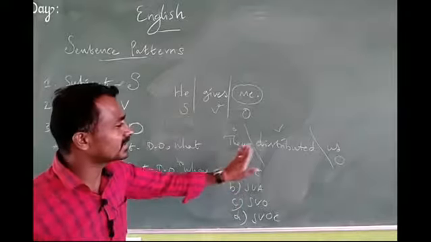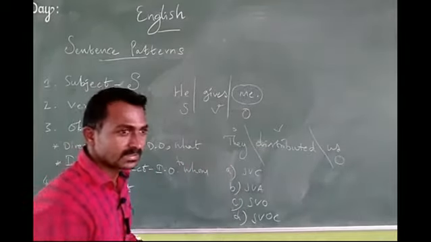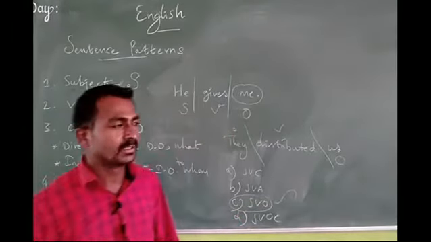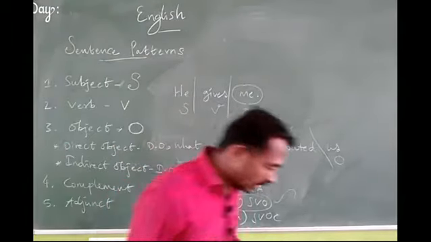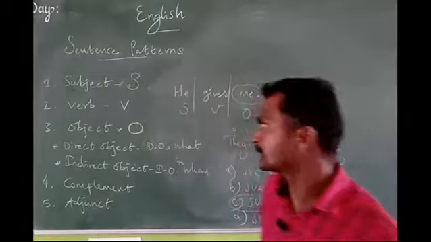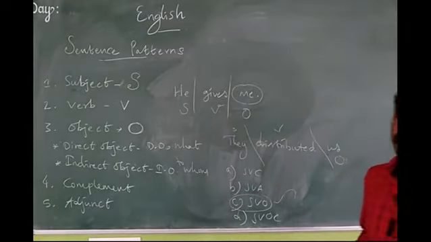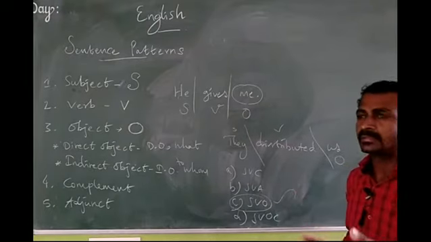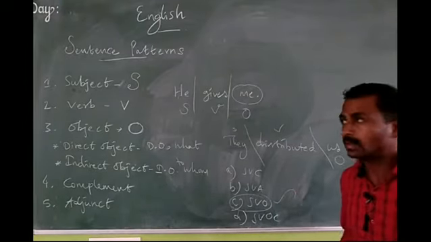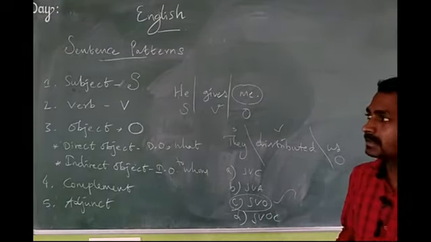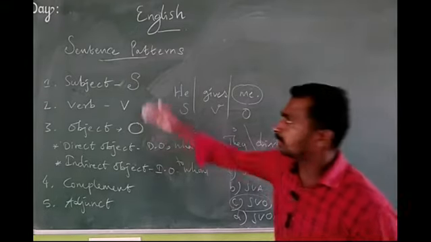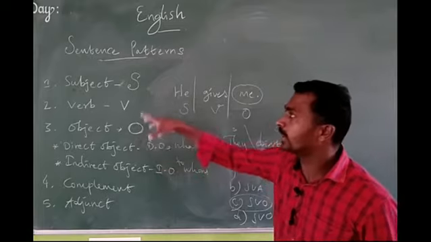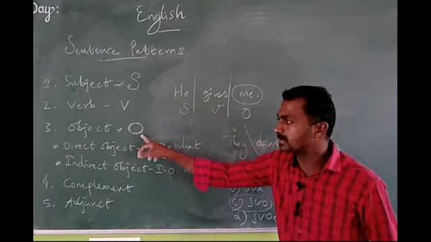Here the subject is doing something. Which one is the correct answer? So option C is the correct answer. So we can get 2 marks easily from this area. See, basically we studied this in first, second, third standard sentences like that. Even in 6th or 7th standard also we learned this topic, sentence pattern. So now I have taught you subject, verb and object. How can we identify subject plus verb plus object?